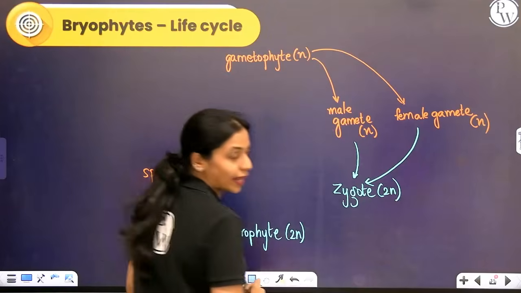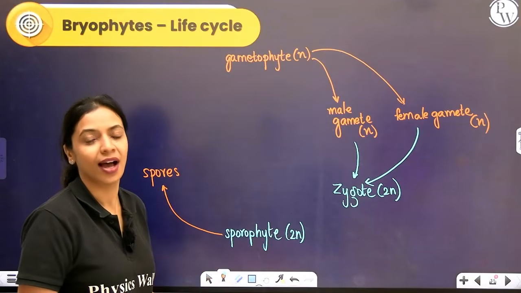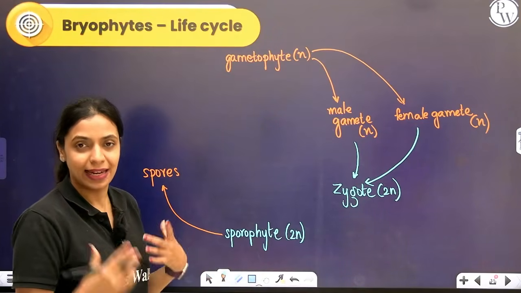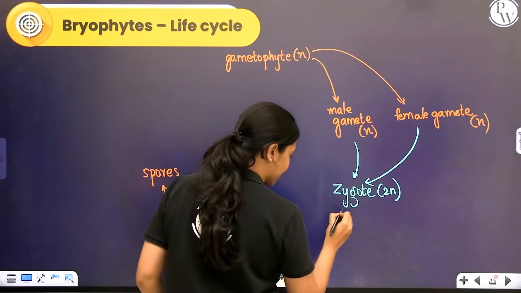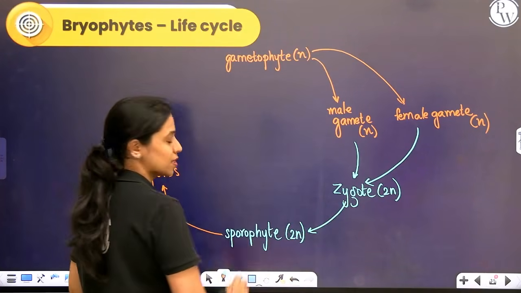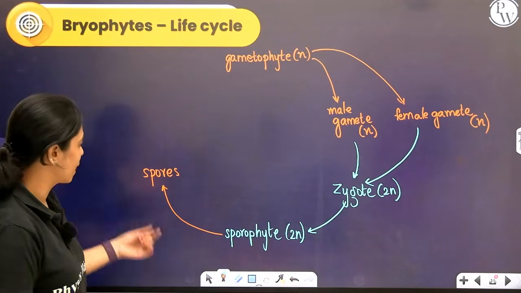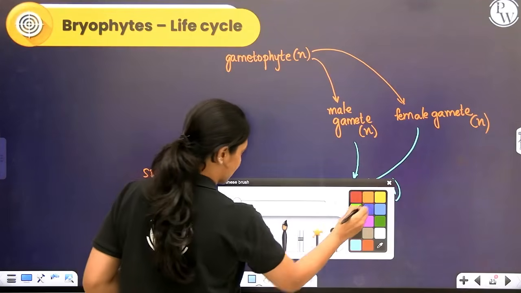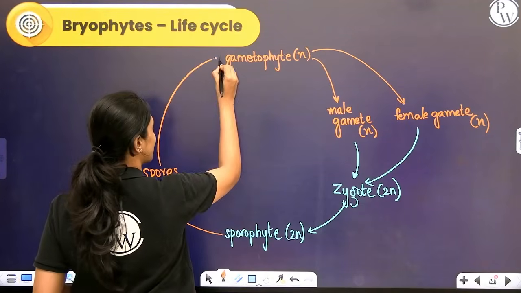This diploid zygote will develop, undergo cell division and differentiation and give rise to the sporophyte. The spores that are formed here gives rise to the gametophyte.